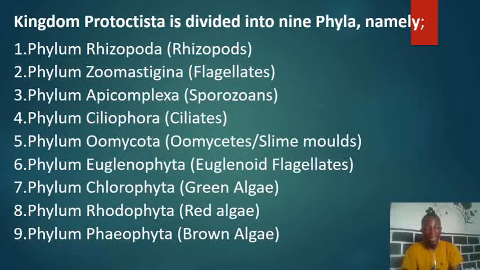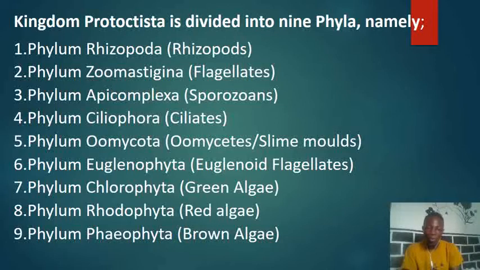Now when we take the kingdom Protista or Protoctista, this kingdom is divided into nine phyla. We shall be looking at all these nine, so let's take note of this one. The very first phylum under this particular kingdom is phylum Rhizopoda, and we normally call them rhizopods. We have phylum number two, we call it phylum Zoomastigina, and they are normally called the flagellates. Then we have phylum Apicomplexa.